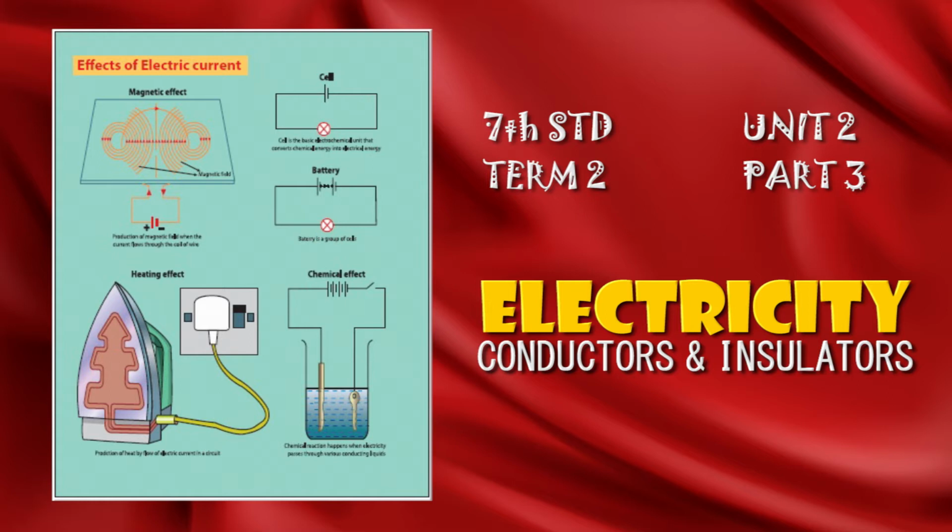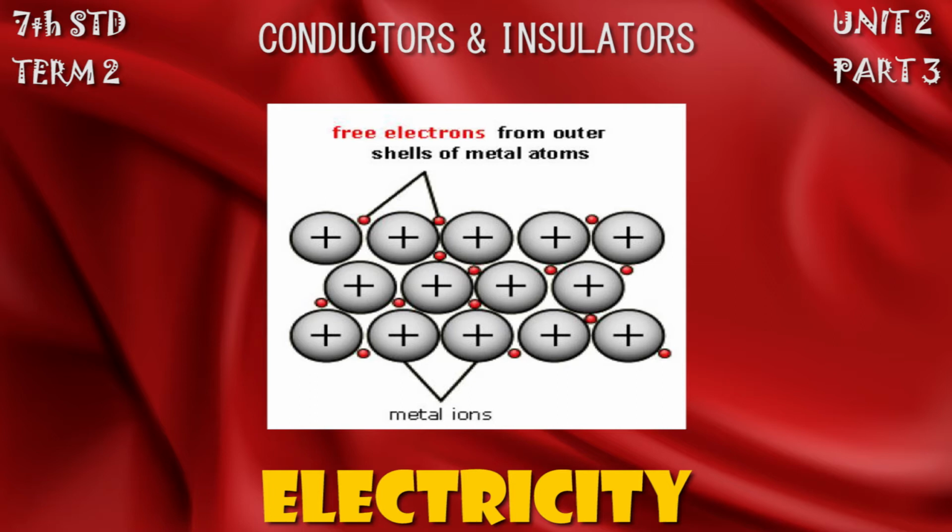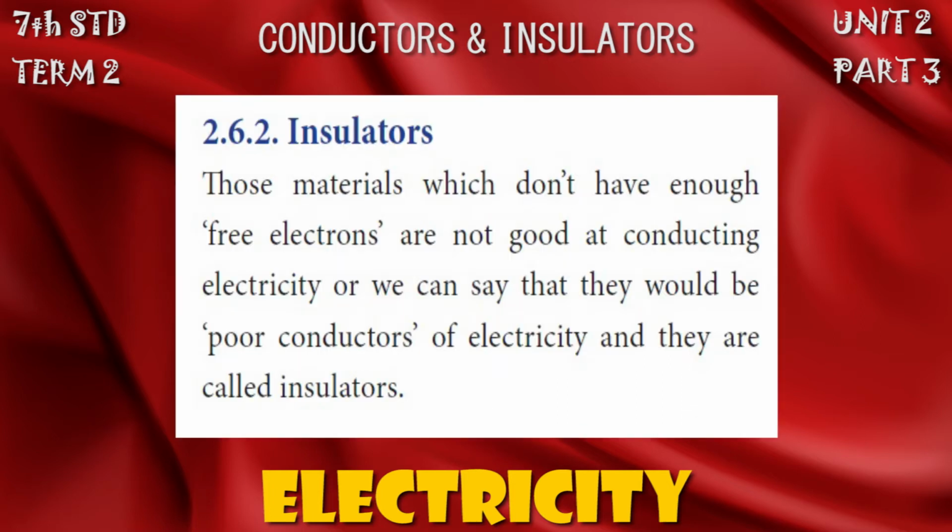Based on the property of conductance of electricity, substances are classified into two types, namely conductors and insulators. In a substance, some electrons in the outermost shell of atoms are loosely bound and they move here and there in the space between atoms of that material. These electrons are called free electrons. These free electrons are the source of conduction. When a material has these free electrons, that material conducts electricity.